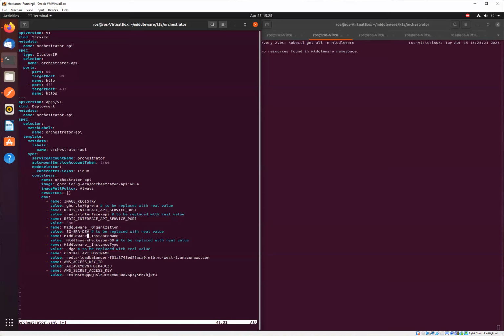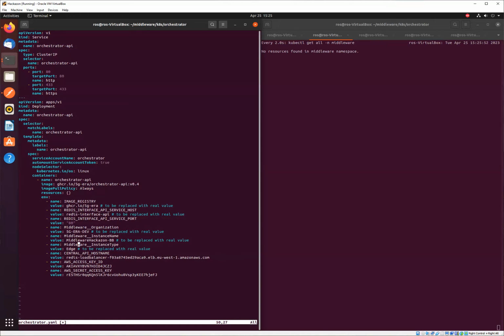Next is the middleware instance name. The middleware instance name has to be unique within an organization for us to work. This name will be used to specify where we want to deploy some applications, and so we will know where the applications are deployed in the later stages of this hackathon.